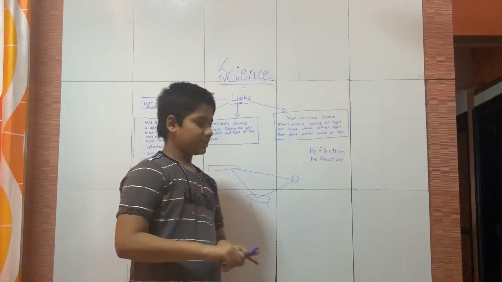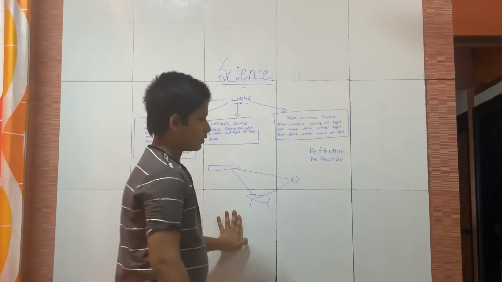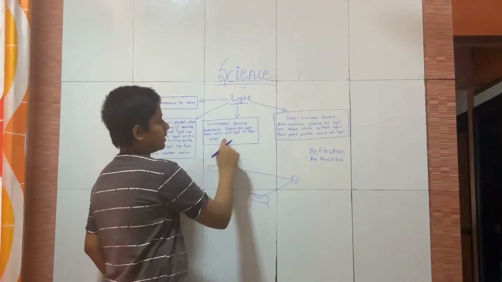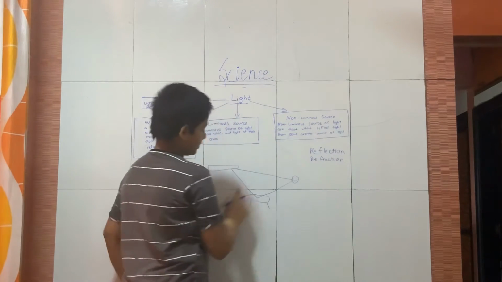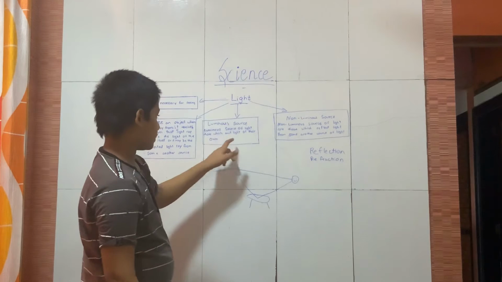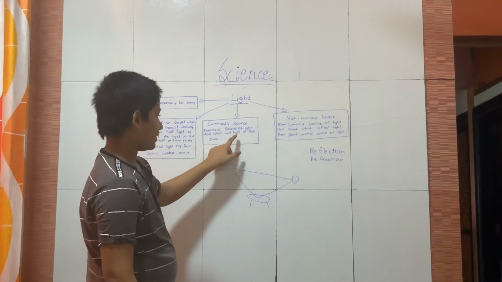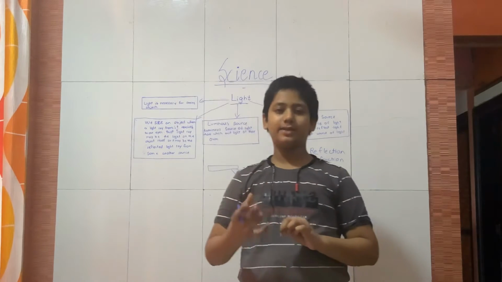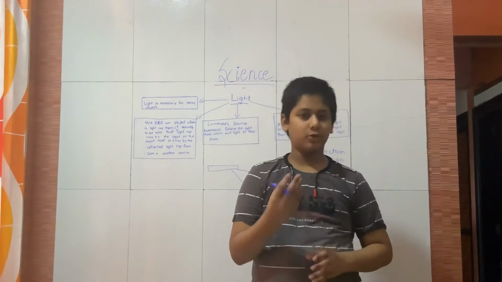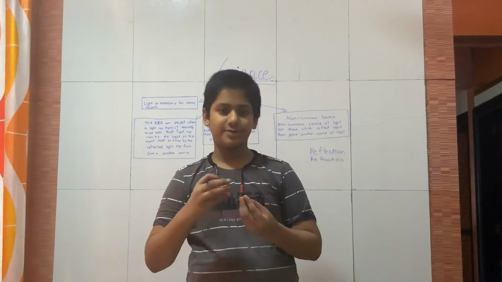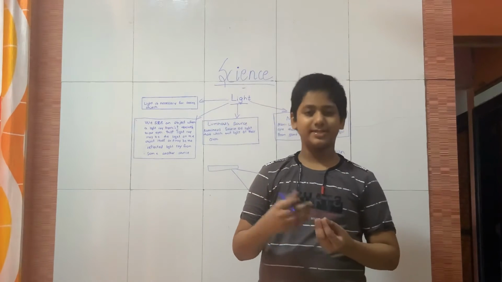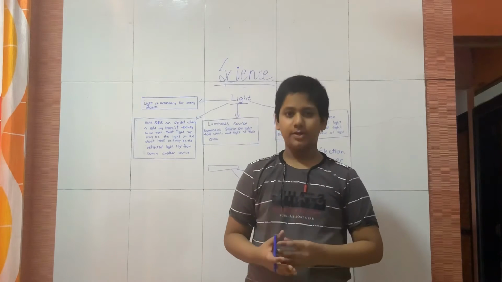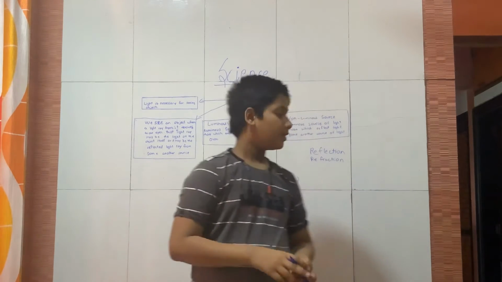Now there are also two named sources: luminous source and non-luminous source. Luminous sources of light are those which emit light of their own, like a tube light. The tube light is producing its own light, it is not taking any table's light. So it is called a luminous source.